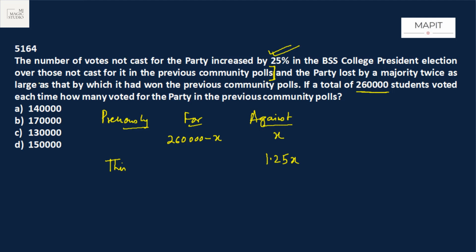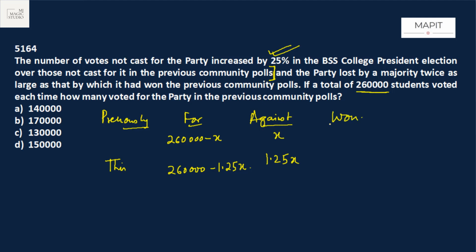260,000 students voted that time also and this time also. So this time for the motion they must have got 260,000 minus 1.25x. The party lost by a majority twice as large as that by which it won the previous election.